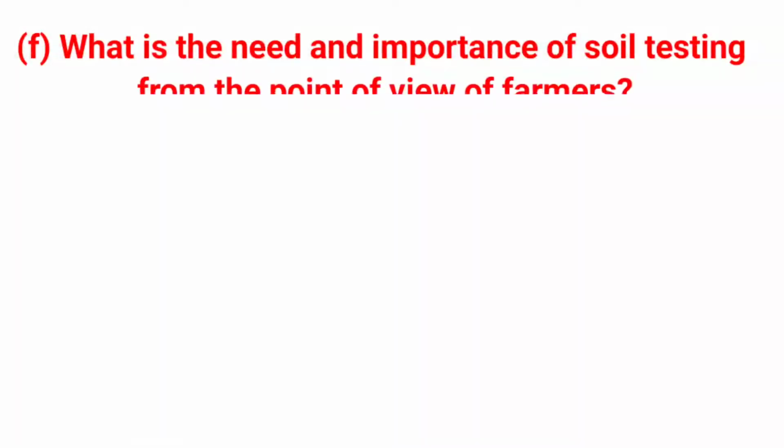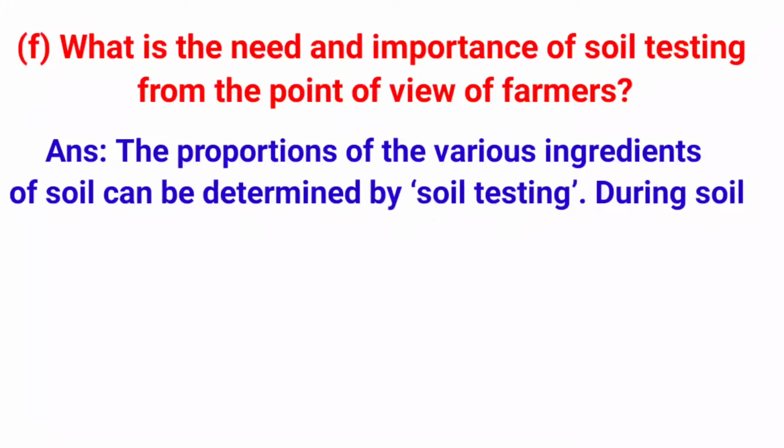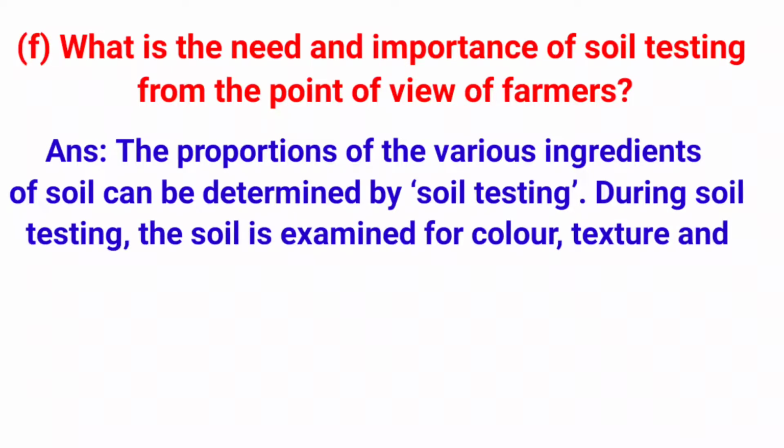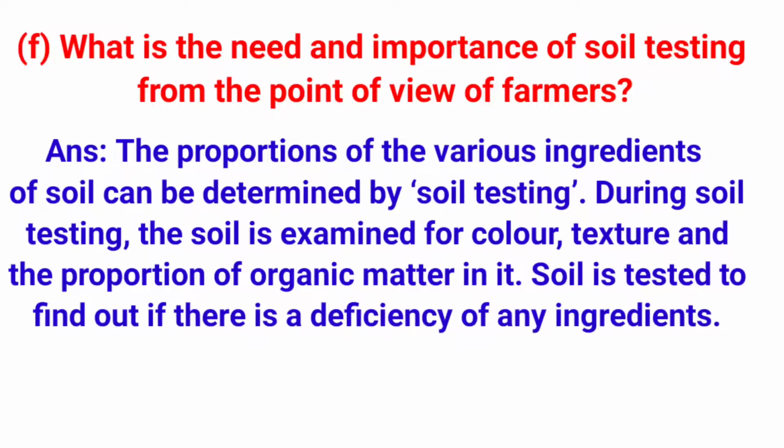F. What is the need and importance of soil testing from the point of view of farmers? Answer. The properties of various ingredients of soil can be determined by soil testing. During soil testing, the soil is examined for color, texture and the proportion of organic matter in it. Soil is tested to find out if there is a deficiency of any ingredient.